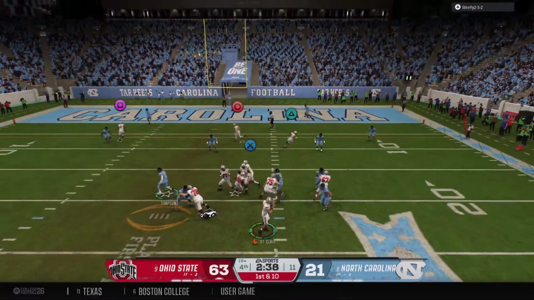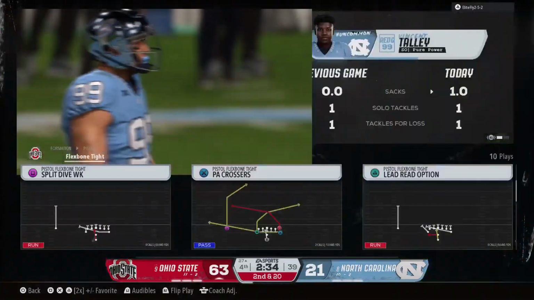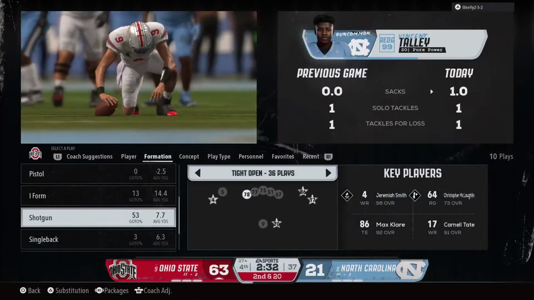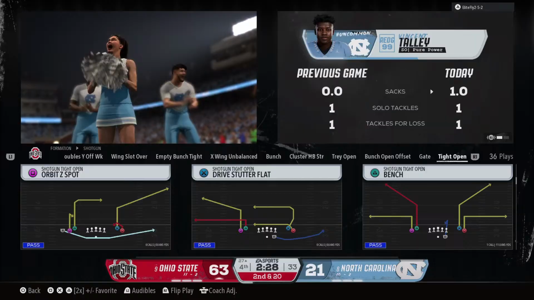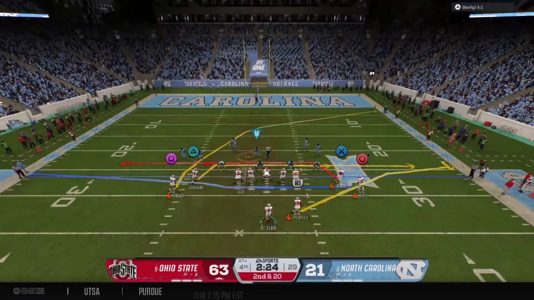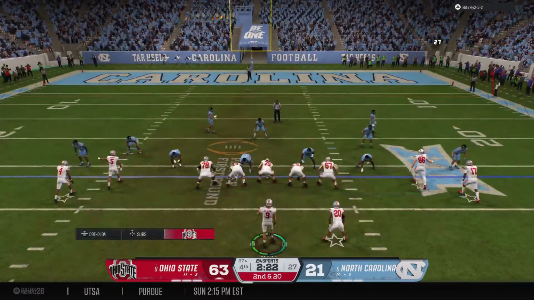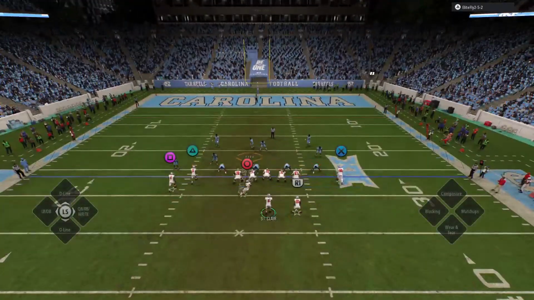Takes the handoff here, looking to throw it. He cannot escape. It's a sack. Well, you've got to do a better job with your fake as the quarterback. The defense did not bite at all on the play action, allowing them to continue to come after the quarterback and come up with that sack. That sack sets up a 2nd down and long. Pre-snap motion from the receiver.